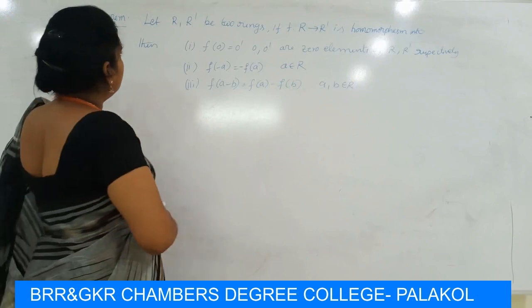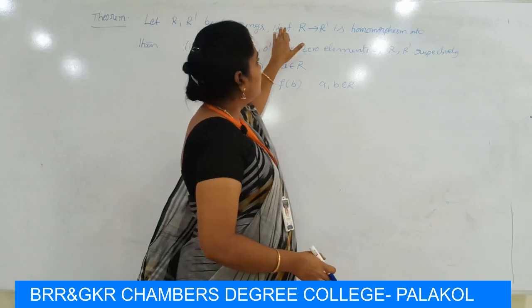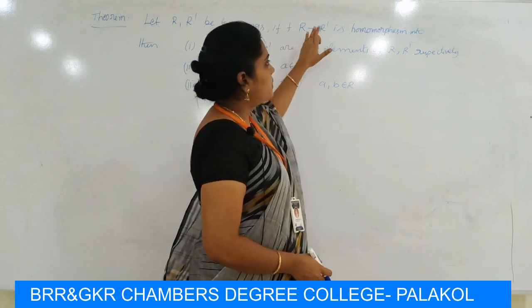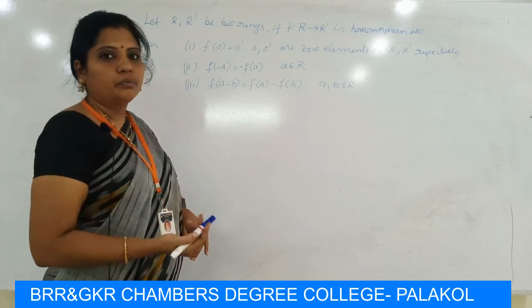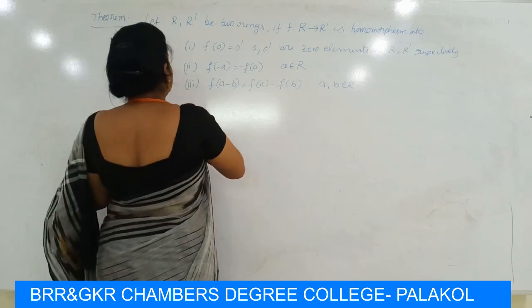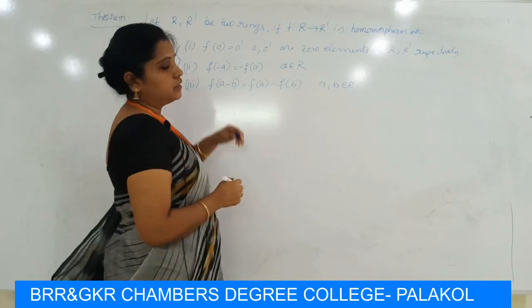Here the theorem statement is that R, R' be two rings, and the mapping f maps R to R' is a homomorphism into. Then we have to prove that these three conditions are true in rings.